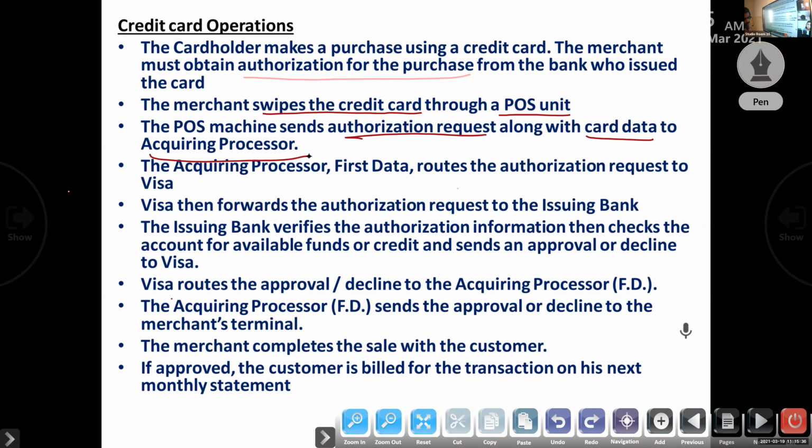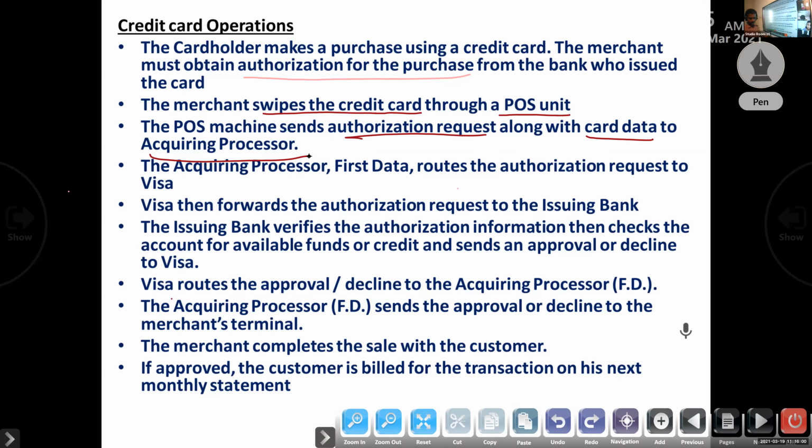The acquiring processor is the credit card processing provider. It is a third party merchant service, or an independent sales organization. We studied this under parties to a credit card.